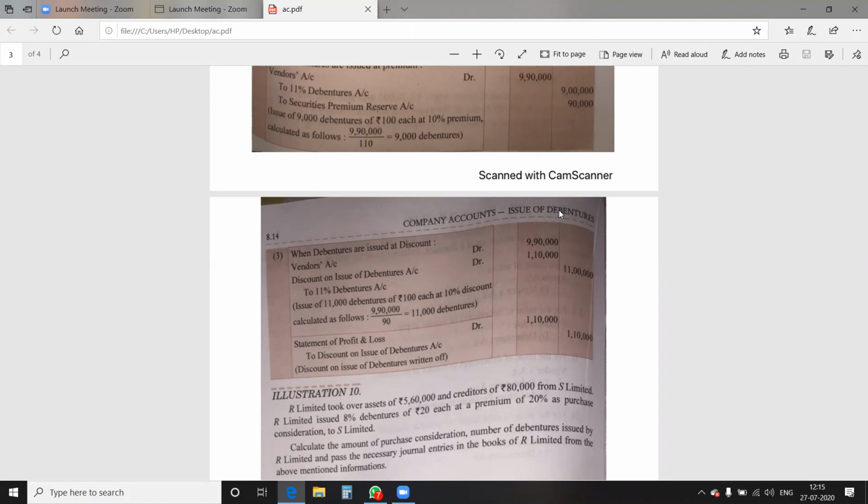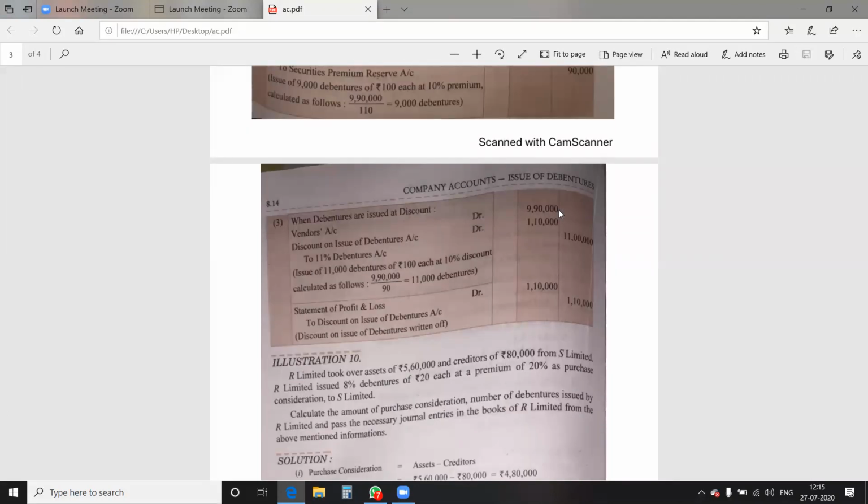So, statement of profit and loss account debit to discount on debenture account. The discount on issue of debenture is to be written off from the statement of profit and loss. So the last entry is to be done to write off the expense or the loss of the company.